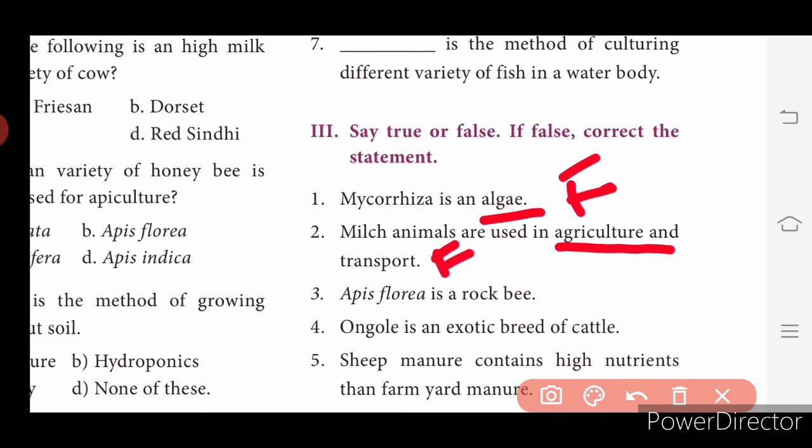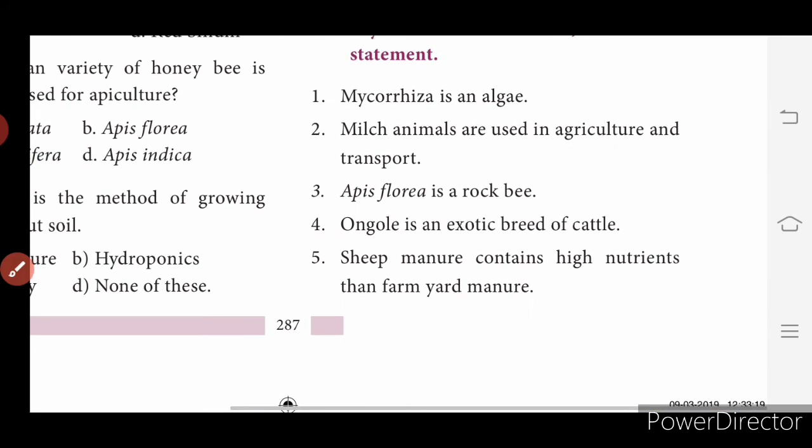Apis florea is a rock bee. This is also false. It is a little bee, not a rock bee. Then Ongole is an exotic breed of cattle. This is also false. It is used for dual purpose, not an exotic breed. Then sheep manure contains higher nutrients than farmyard manure. This is true. Fifth one is true.